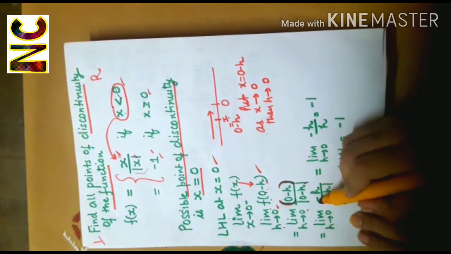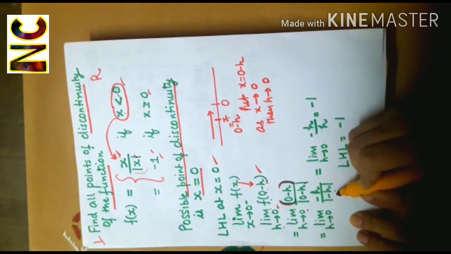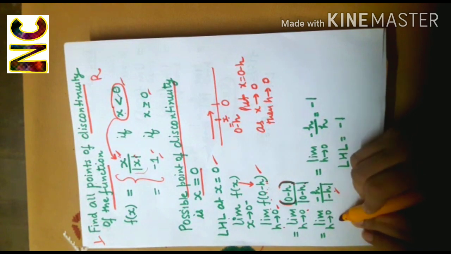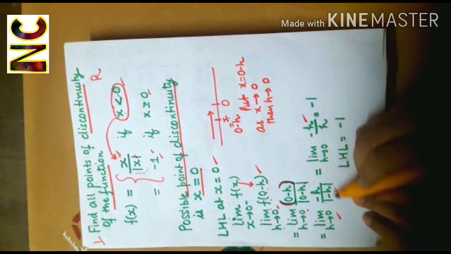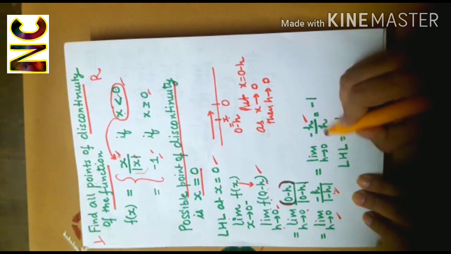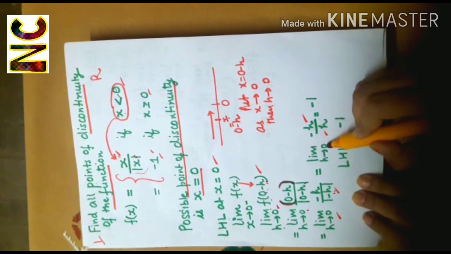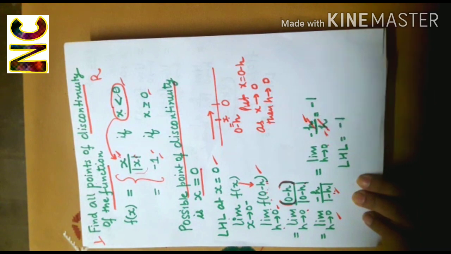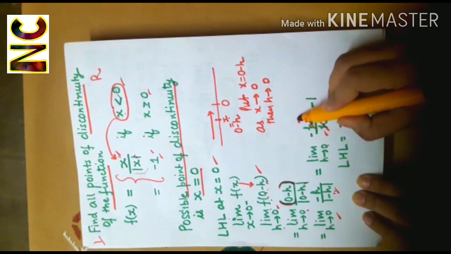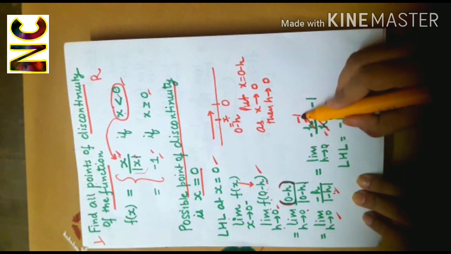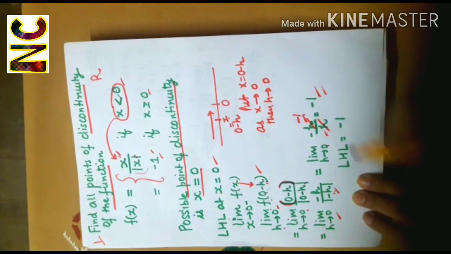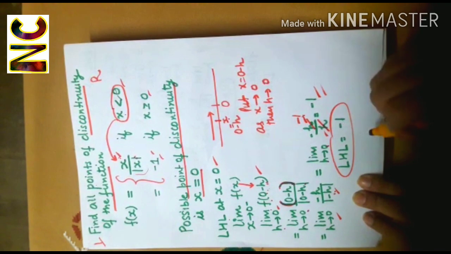So I'll get minus h over absolute value of minus h, and limit h is tending to 0. That will give you minus h, absolute value of minus h is h, limit h is tending to 0. This will get cancelled out. So I'll get here minus 1. So limit h tends to 0, minus 1 is minus 1. So left hand limit is minus 1.